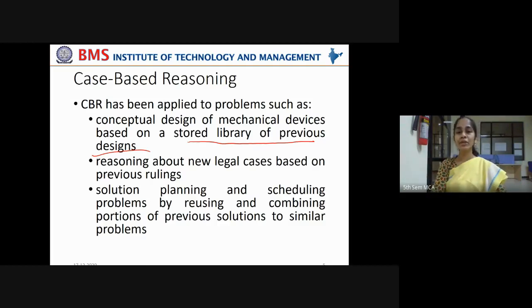So this conceptual design of mechanical devices or any kind of products can be based on the stored library of previous designs. Previous designs can be referred and used. And it can also be applied to problems such as reasoning about new legal cases based on previous rulings. Now, whenever you study the Indian Constitution, when they discuss some cases, say they are discussing child marriages.